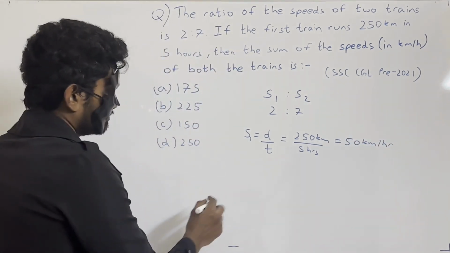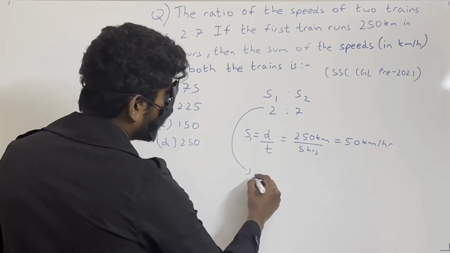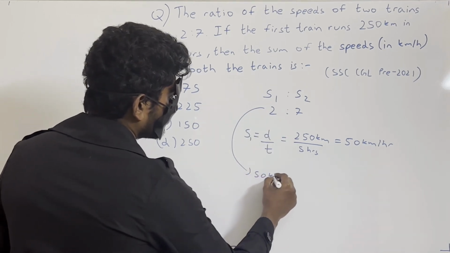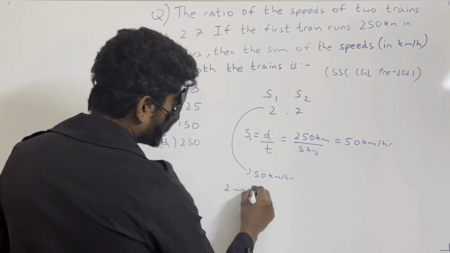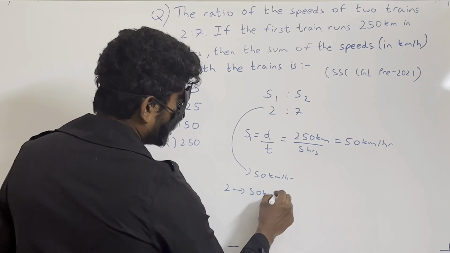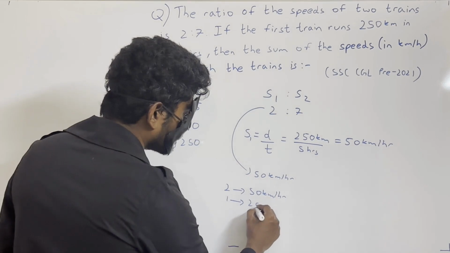So here, this 2 ratio is equal to 50 kilometers per hour. So 1 ratio is nothing but 50 by 2, that is 25 kilometers per hour.